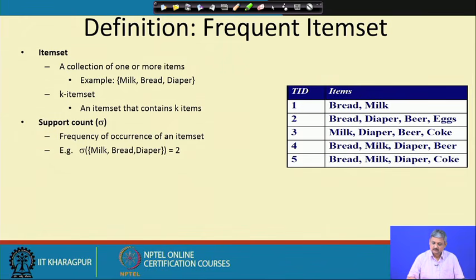You can see that if you consider these 5 transactions, the support count of the 3 item set milk, bread, diaper is actually 2. It appears in transactions 4 and 5. In other words, this 3 item set is a subset of transactions 4 and 5. So, it is 2 out of 5.